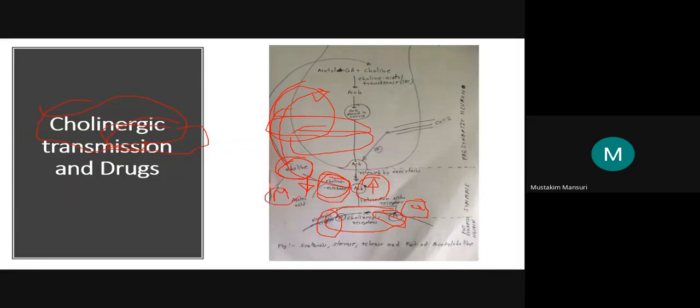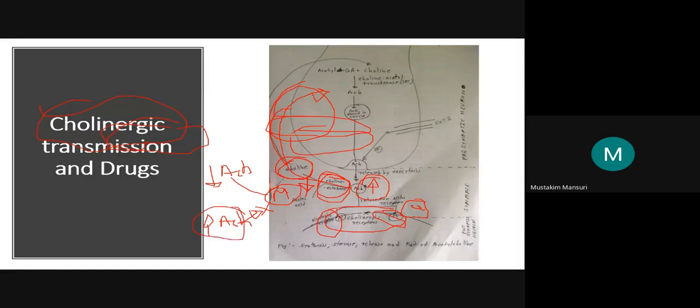If metabolism takes place, there will be a decrease in acetylcholine level. If we block this metabolizing enzyme, what will be the effect? It will increase the acetylcholine level, and that is why these agents are known as parasympathomimetic.